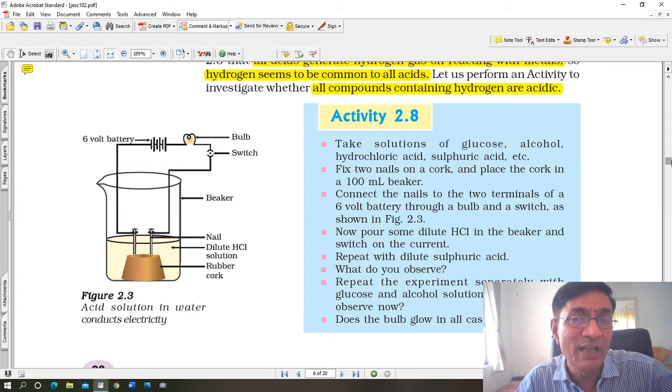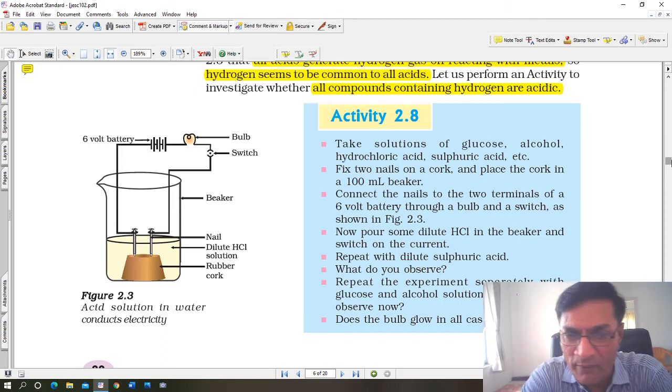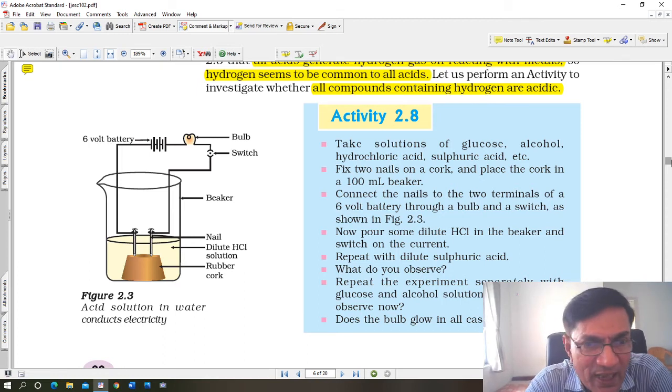And that is how electricity is generated, or rather electricity passes through the circuit. Alright, look here, for example, see this setup. There is a 6-volt battery, a very small battery like the one you use in your remote controls or things like that. There is a bulb, a small bulb which we use in a torch, not the one which you use in your house.